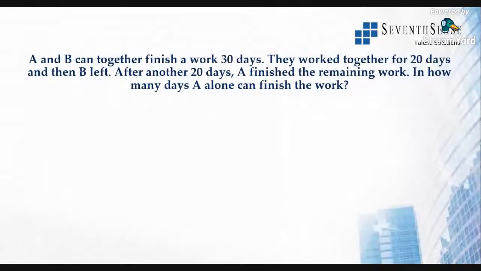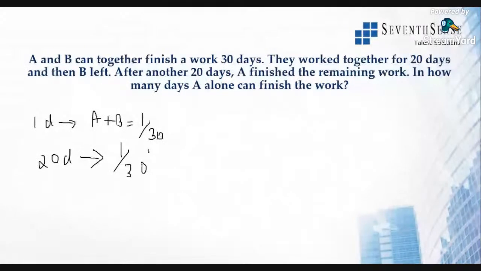We know A and B can together finish a work in 30 days. So 1 day's work for both of them will be A plus B, which is 1 by 30. 30 days, one work. 1 day, 1 by 30th of the work. All right. Now they are telling they work together for 20 days. If in 1 day they do 1 by 30, then in 20 days it will be 1 by 30 into 20. So they finish how much work? 2 by 3 of the work. All right. So if they work together, they will finish 2/3 of the work in 20 days.